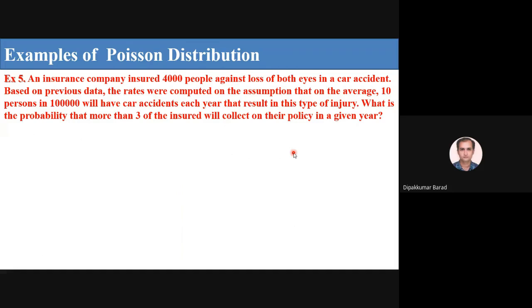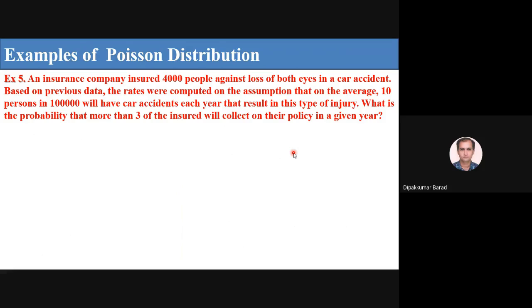So the insurance company insured 4,000 people against loss of both eyes in a car accident. Based on previous data, the rates were computed on the assumption that on average 10% in 1 lakh will have a car accident each year. And we have to find out the probability that more than 3 of the insured will collect on their policy in a given year.